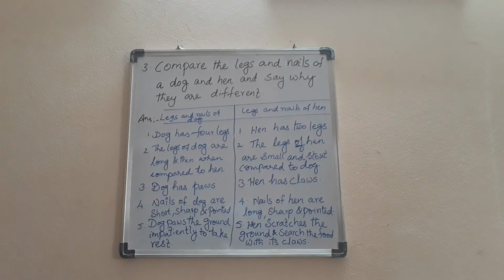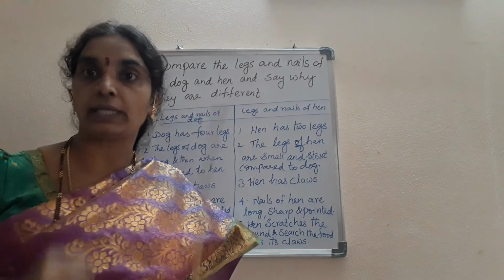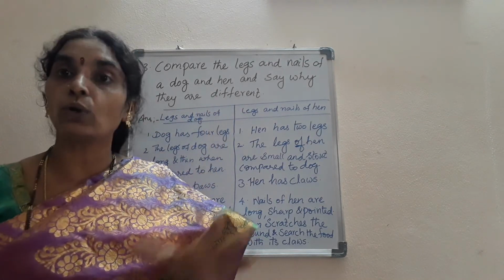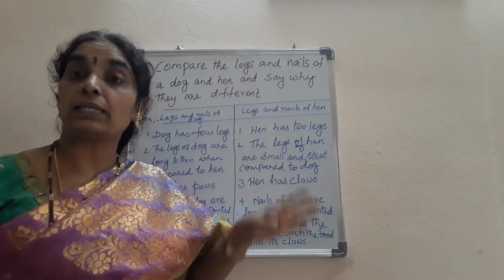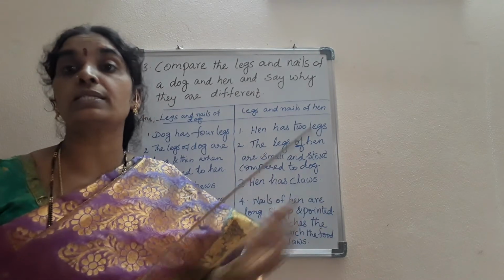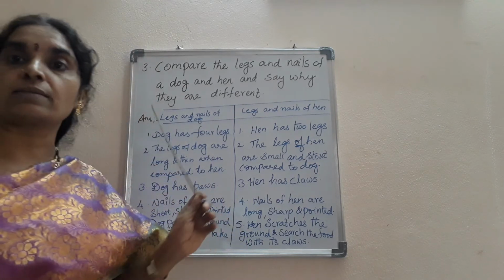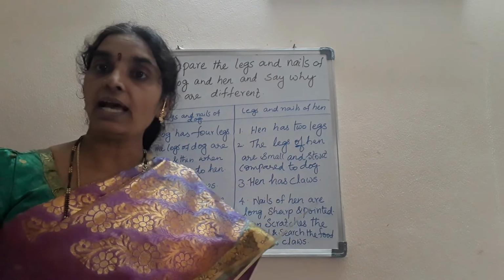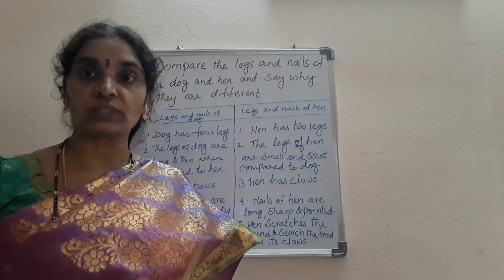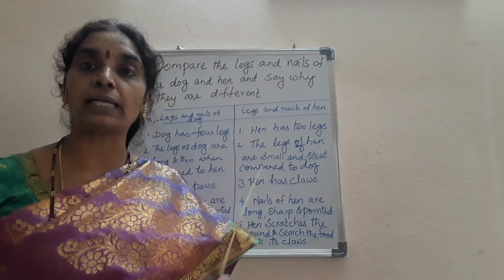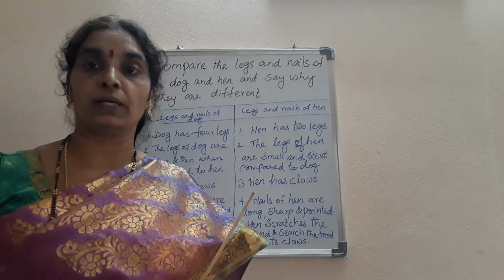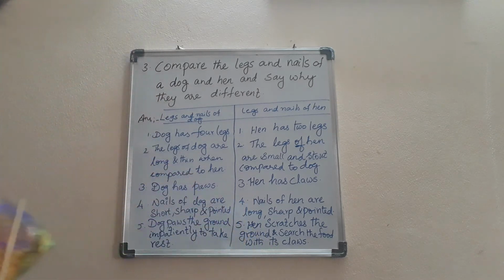That means the dog has paws. So with its paws, what does it do? It scratches the ground, you know it. It scratches the ground to take rest, but not to search for food. But normally the hen scratches the ground in search of food. So that is the main difference between the legs and nails of dog and hen. Hope you have understood this, children. We'll move to the next question. Write properly in your classwork book. Okay? Write down.